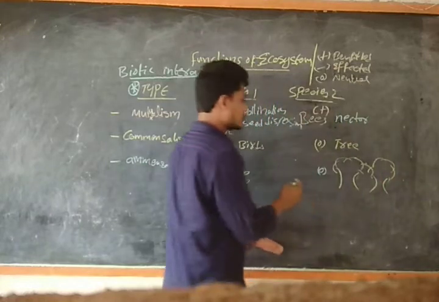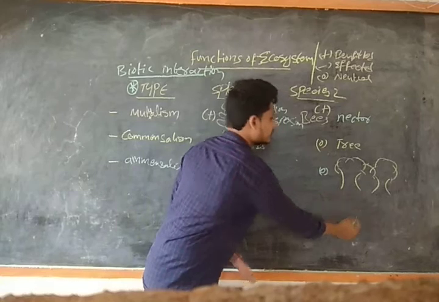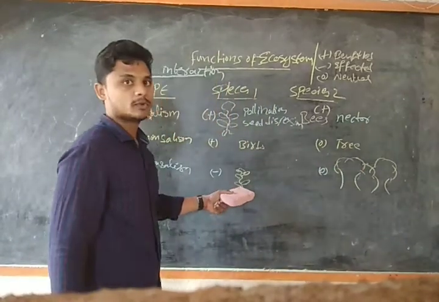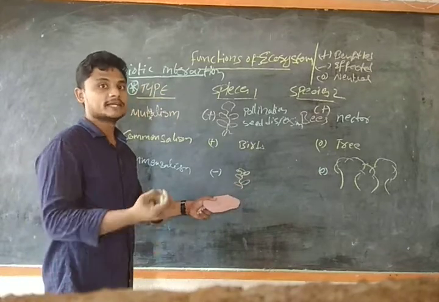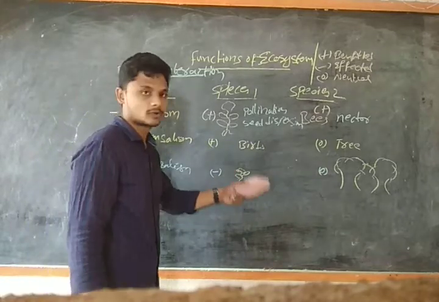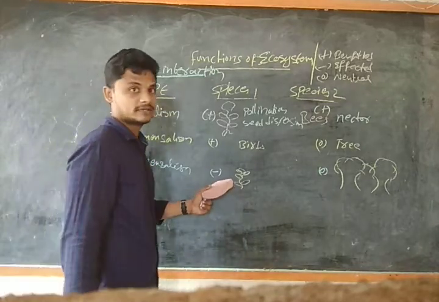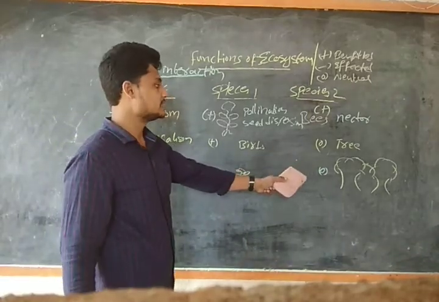If a small plant lives here, the tree is not affected, but the small plant is affected because it does not receive the plenty of sunlight required for its proper growth. So amensalism is where one organism is affected and the other organism is kept neutral.